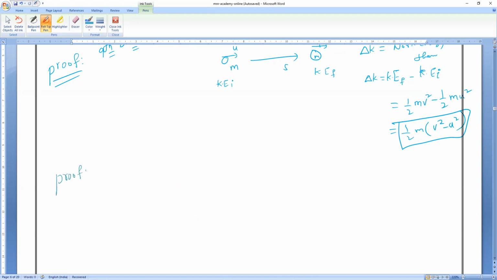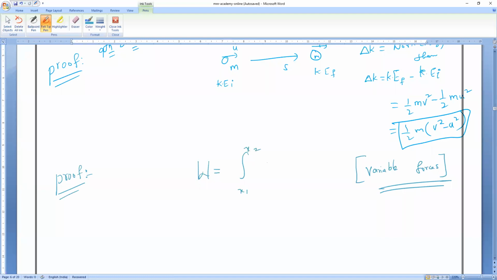Proof for 11th class. 11th class proofs are very important. Okay. So work done is equal to... is it a constant force or variable force? First you decide that. Either it is a constant force or a variable force. It is a variable force. So variable force means integration.